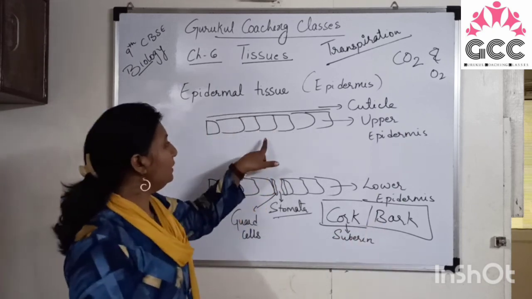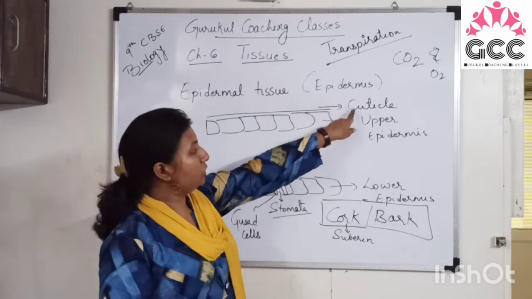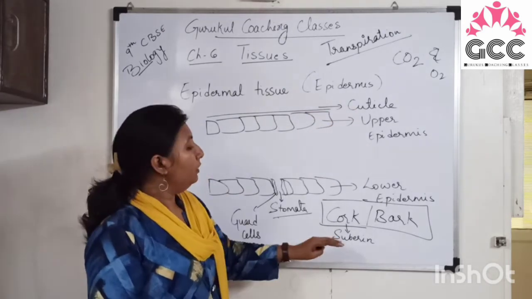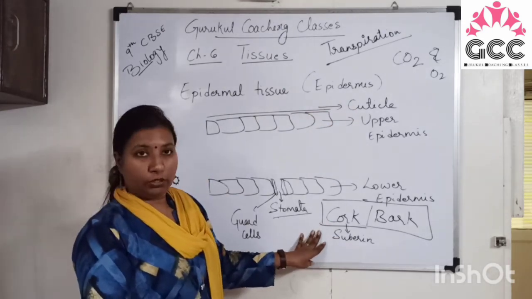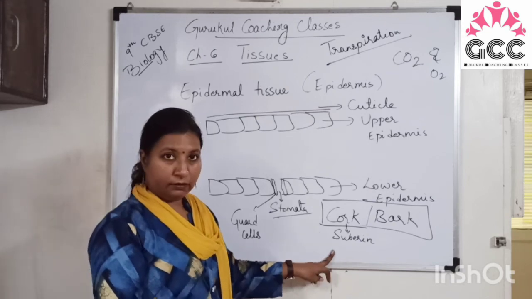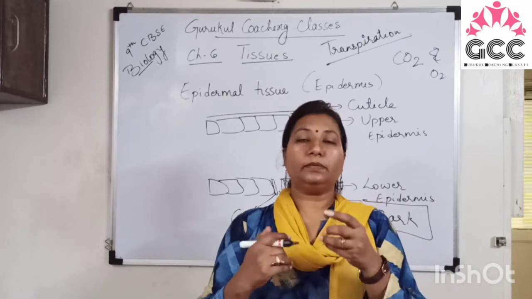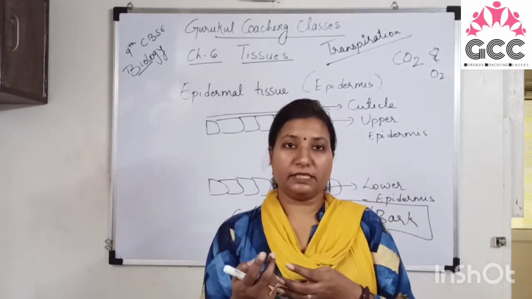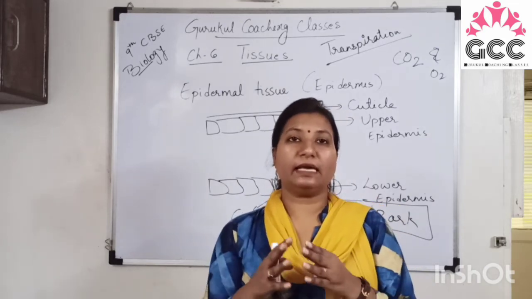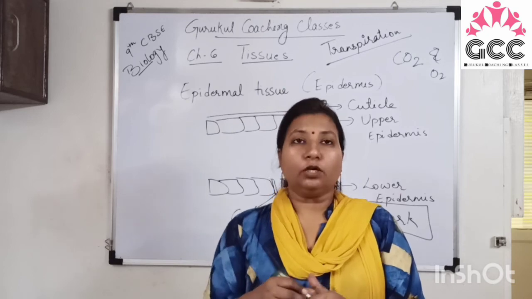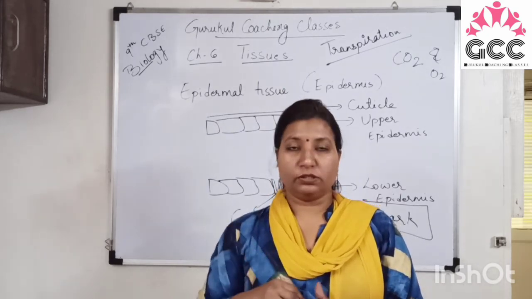As epidermis contains a waxy layer which is known as cuticle, the cork contains suberin. It is helping in transporting different substances, meaning exchange of gases and moisture, right? Cork and bark are dead tissues.